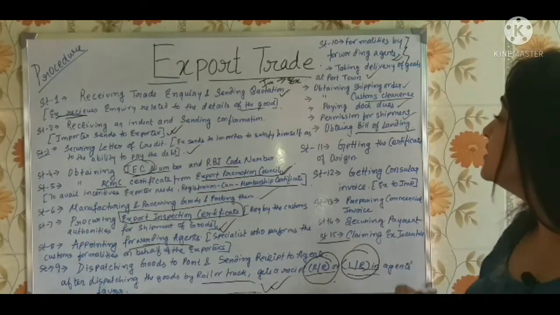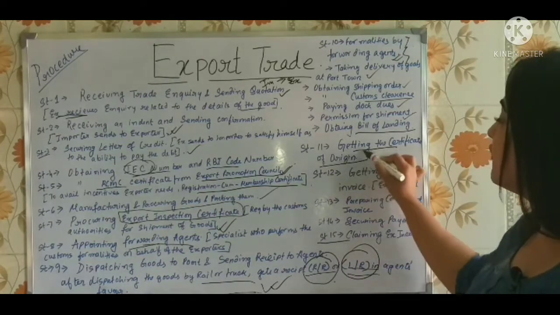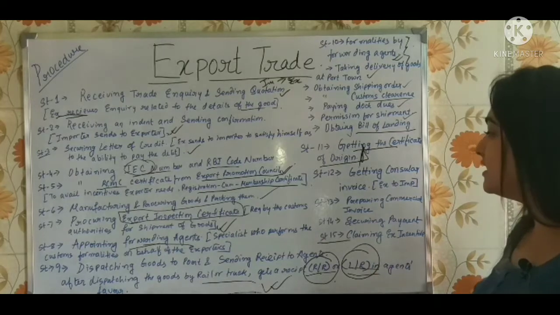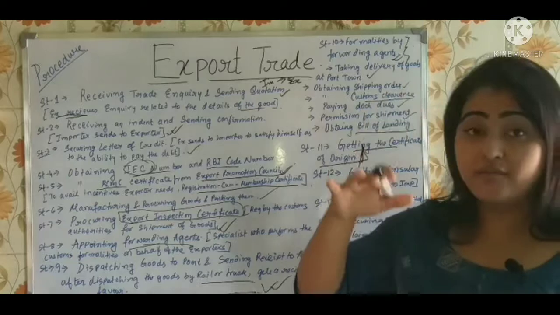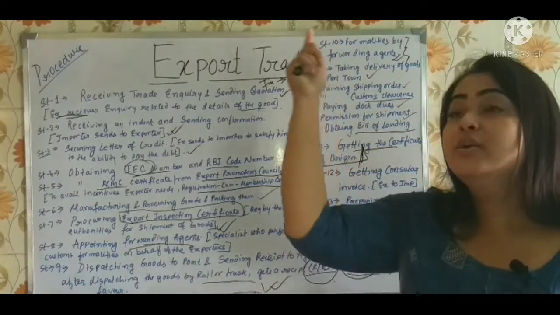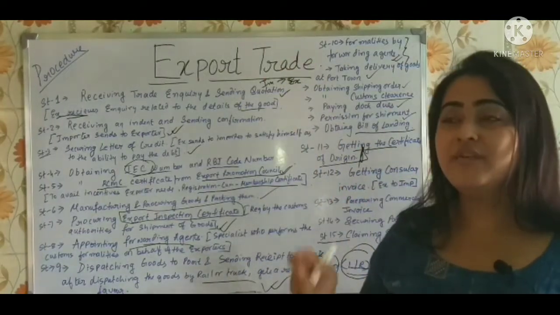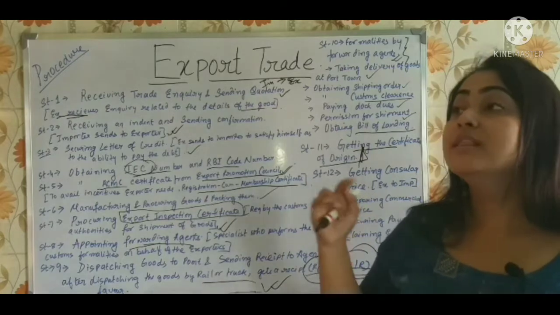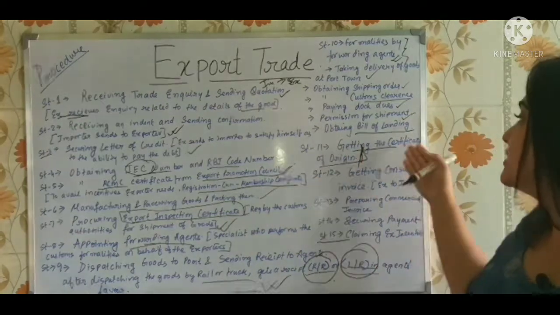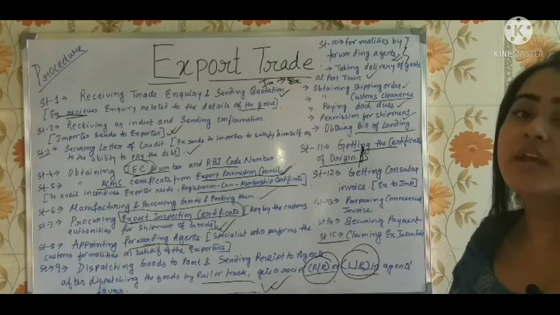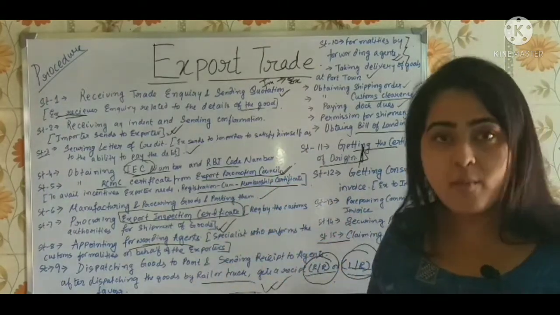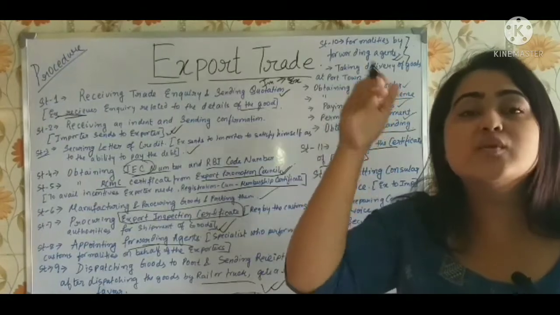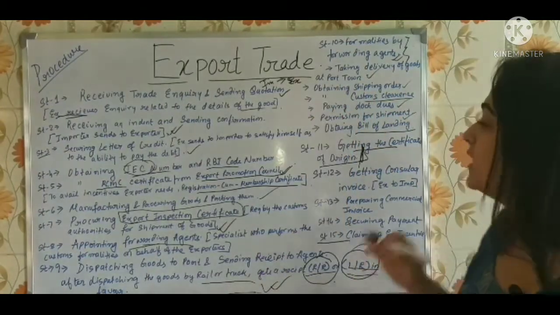Then comes the 11th step, getting the certificate of origin. Very important. Sometimes once you have landed in the foreign country where the goods have to be exported, there you need to show this certificate of origin, which shows where the goods have come from, where the original place is. Okay, that is the thing.